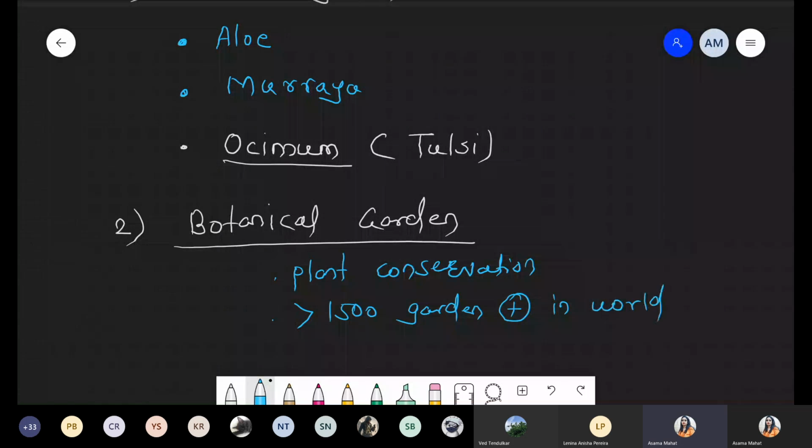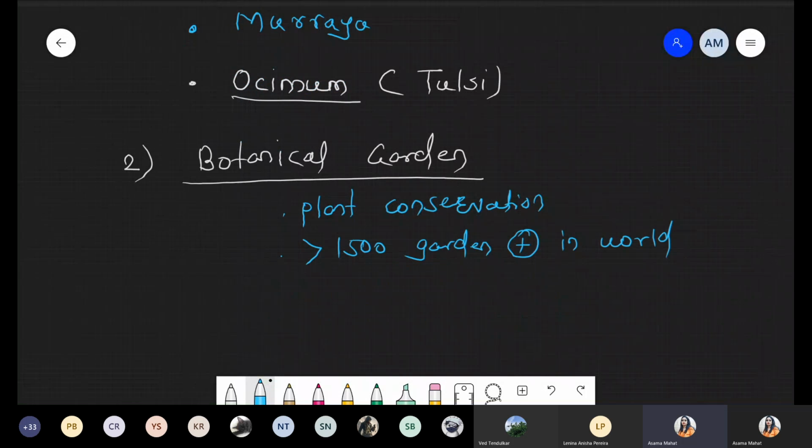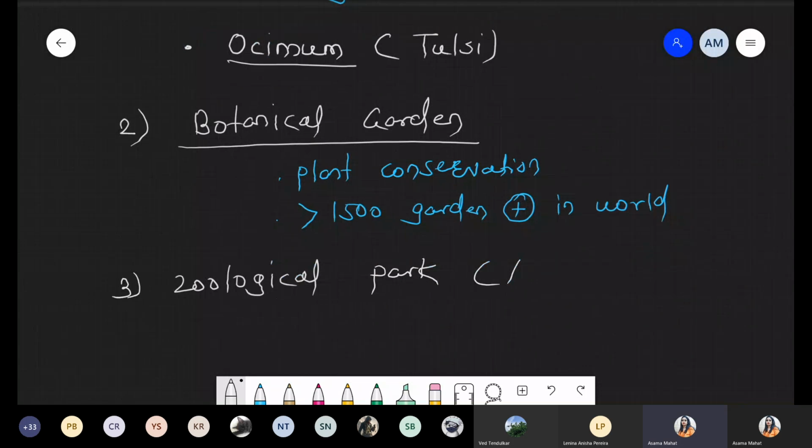We are talking about the whole world. Now another condition, the third one, is the zoological park. When we are talking about the zoological park, definitely we are talking about conservation of different animals. And if I'm talking about how many are present, in the world more than 800 zoo parks are present.